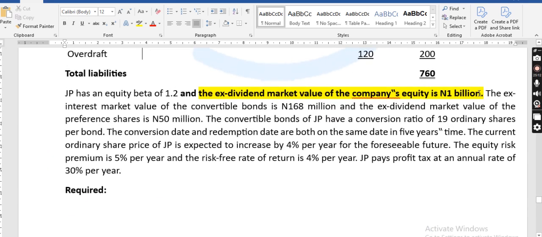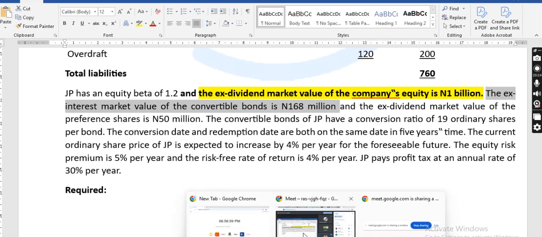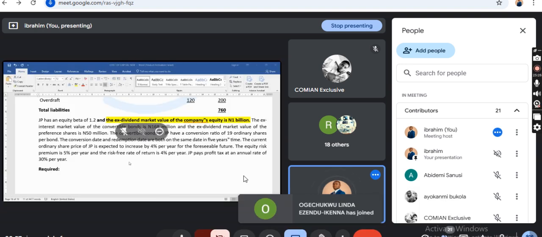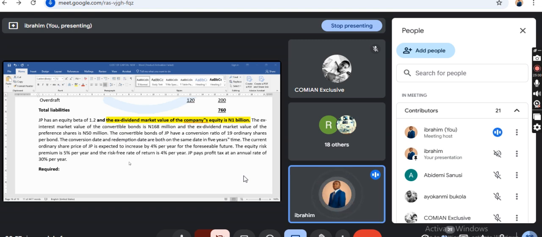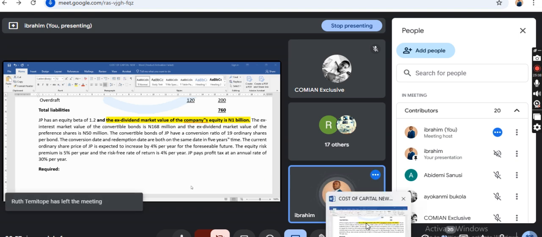What does it say? The market value as interest of the convertible bond is 168 million, which is the total market value. Class, your market value as interest per bond is what you will use to determine your internal rate of return.